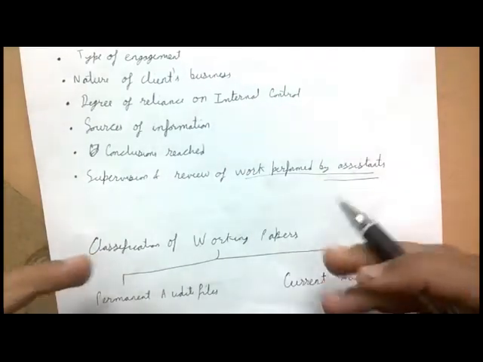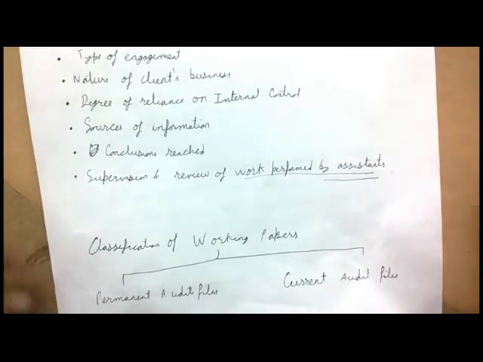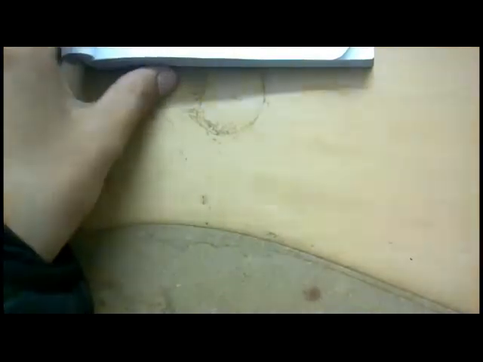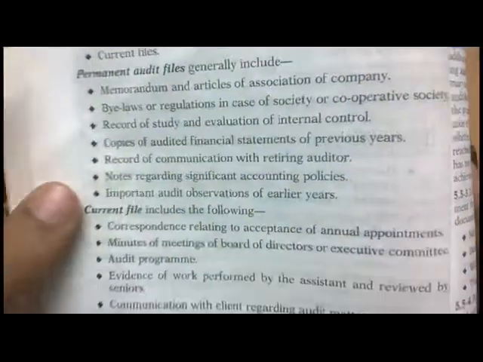The working papers can be classified into the permanent audit file and the current audit file. Now I need to tell you what comes under the permanent audit file and the current audit file. For this, I'm just showing you an example from this book because there are many. If you want to write it down, you may pause the video and write them down. Right, see, we have permanent audit files.